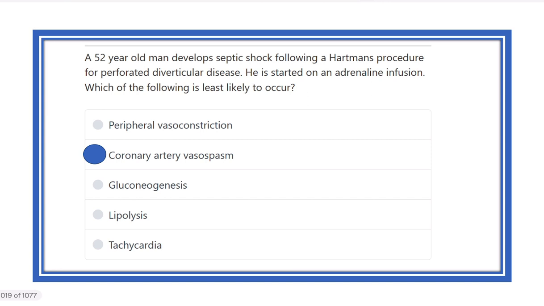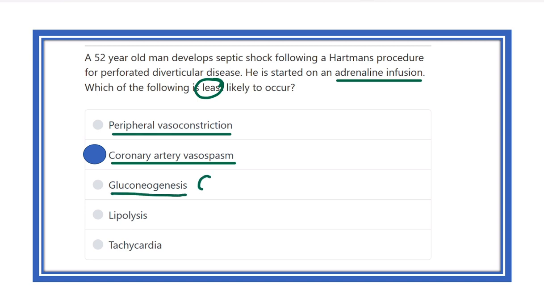So which will least occur in case of adrenaline infusion? It is the coronary artery vasospasm. It is not related to the adrenaline infusion, but peripheral vasoconstriction occurs. That means the skin and gastrointestinal tract. Gluconeogenesis for glucose increase, lipolysis for the lipid content, which is the fatty acid increase in the blood, and tachycardia, that means increased heart rate. So the only false option here is the coronary artery vasospasm.